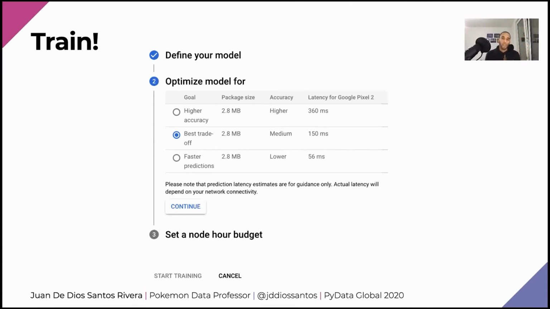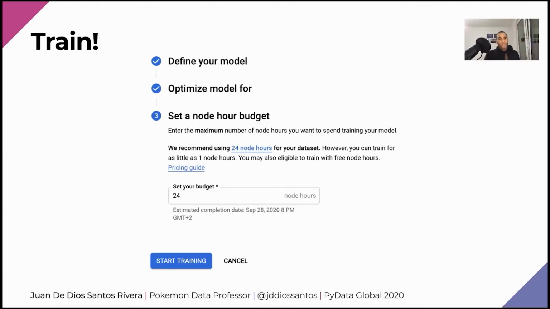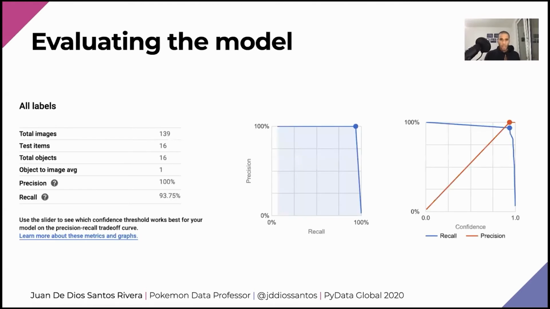I want neither of those. I want the best trade-off. So I'm just going to select the option in the middle. Then, boop, continue to select the node hour budget. Here, just select the default value, the recommended one, which once again should be enough because you have some free node hours. So that's nice.